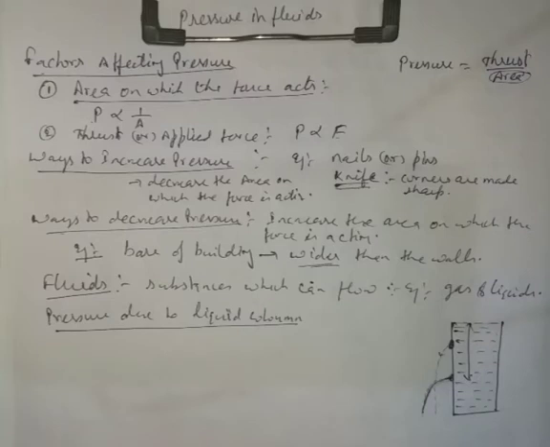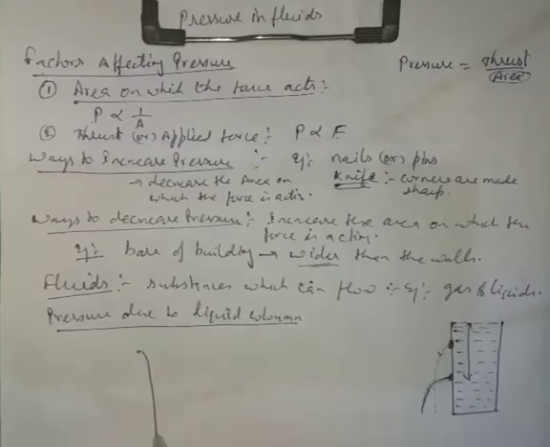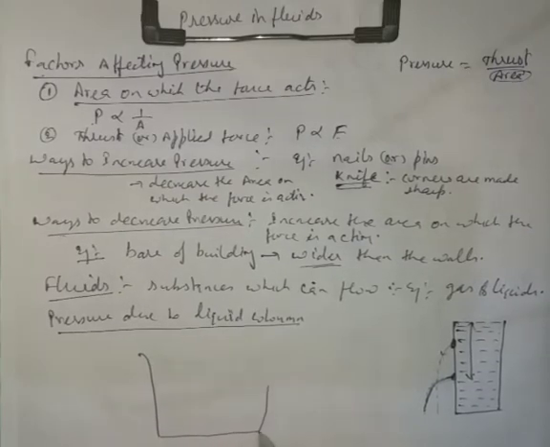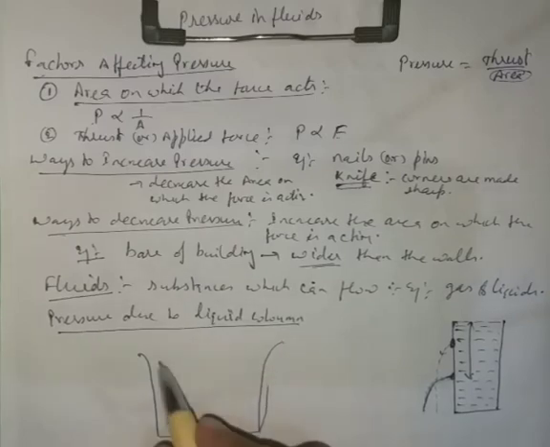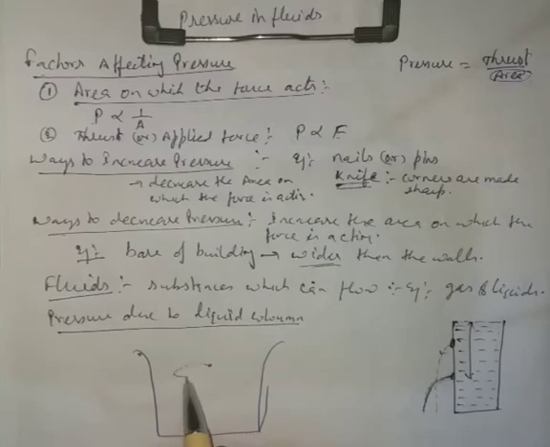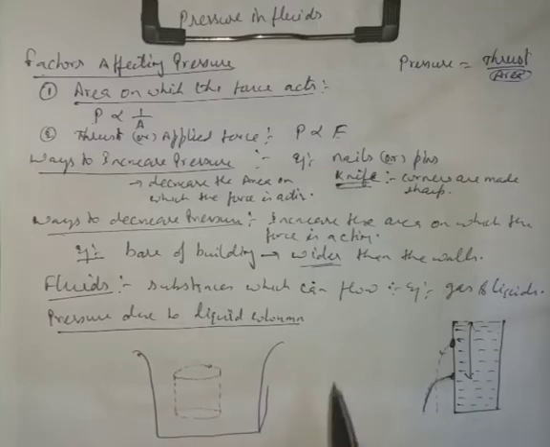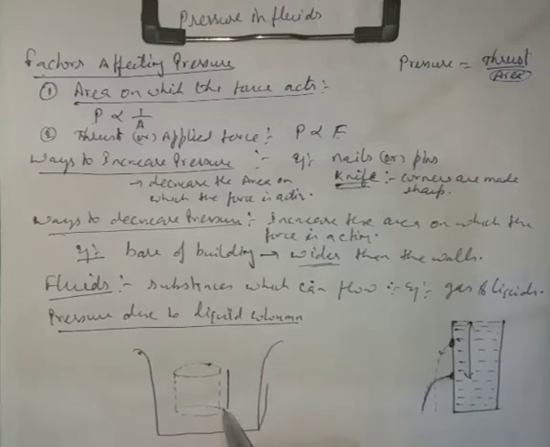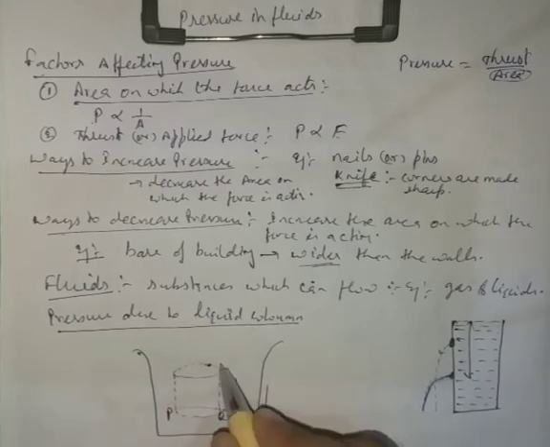So let us now take a container having some liquid placed in it. Let us say that I have some container like this. In this, we will consider a cylindrical area like this. Let us say that the height of this column is h. This is P, Q, R, and this is S.